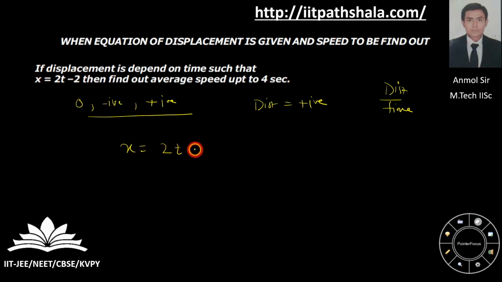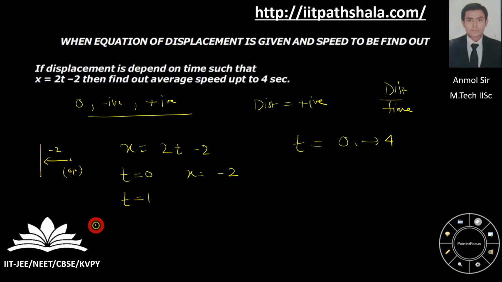So x equals 2t minus 2. You have to find it up to 4 seconds, t from 0 to 4 seconds. Let us take t equal to 0: I am having x equal to minus 2. So I am 2 meter behind my origin. This is my origin. At time t equal to 1, what is x coming? x is coming 0. So I am at my origin.